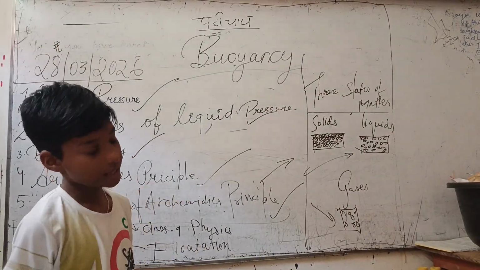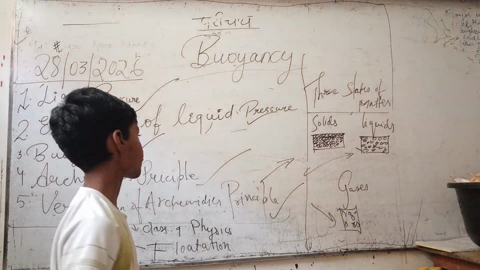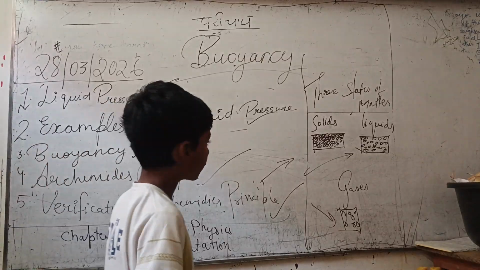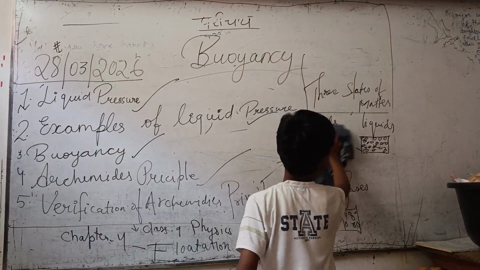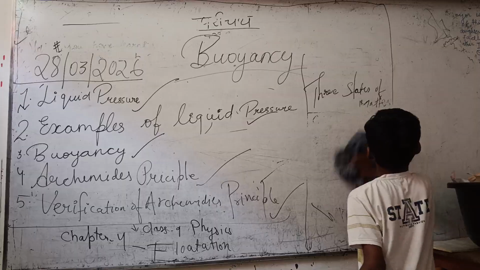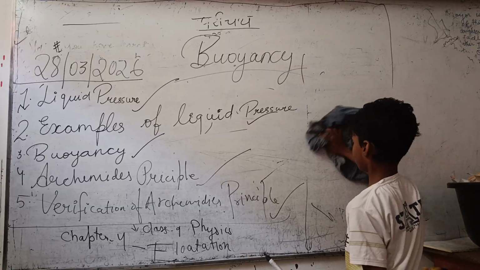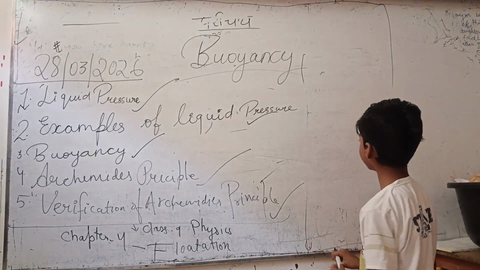For example, here is an experimental demonstration of liquid pressure. You have to do one activity for this.